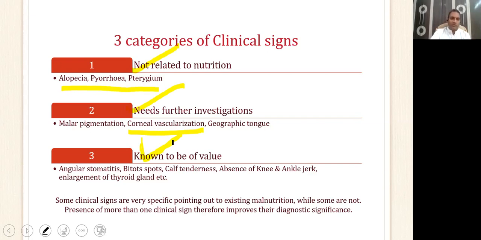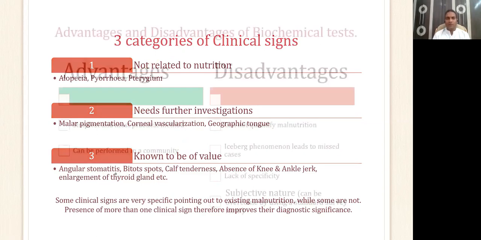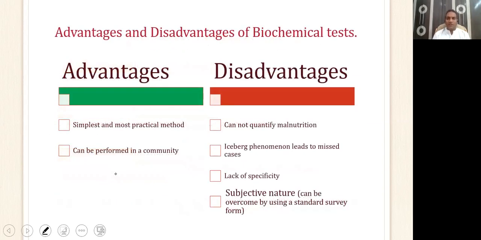So Bitot spot, vitamin A deficiency, angular stomatitis, these are known to be of value. But again, I'm telling you that clinical signs are not very specific. So that's the disadvantage of these tests of clinical science: they lack specificity. They have an iceberg phenomenon which leads to missed cases. That means subclinical cases cannot be diagnosed by clinical signs and symptoms.